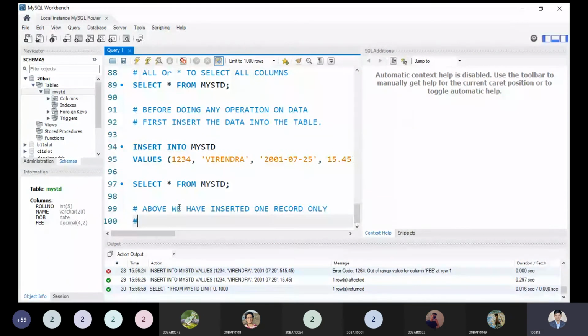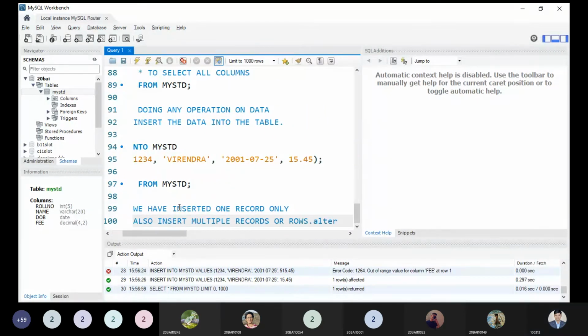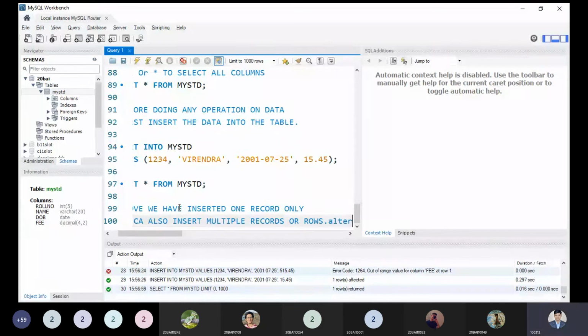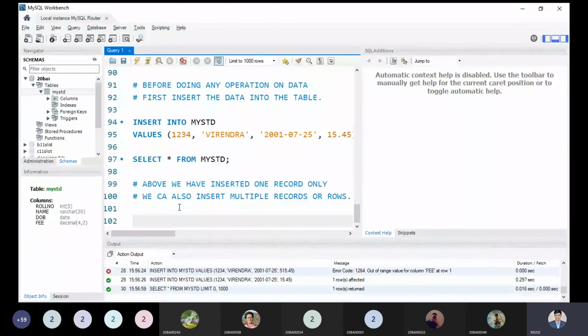We can also insert multiple records or rows. So what is the syntax? The syntax is very simple.